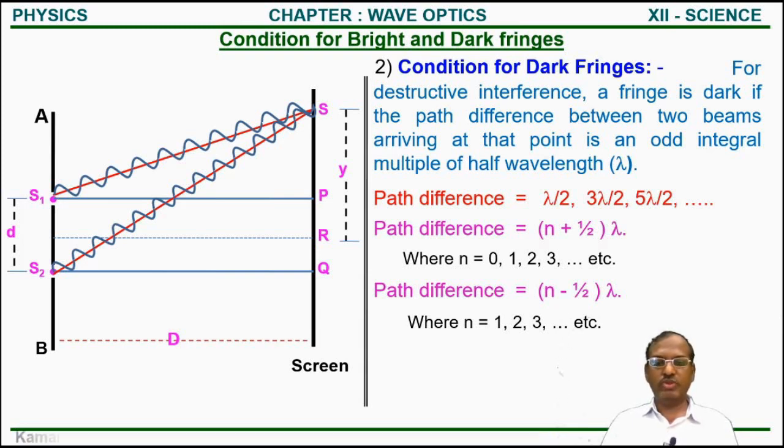So in this way we get the dark fringes, and the condition is: for destructive interference, a fringe is dark if the path difference between the two beams arriving at that point is an odd integral multiple of half wavelength. Now this is the condition for dark fringes.